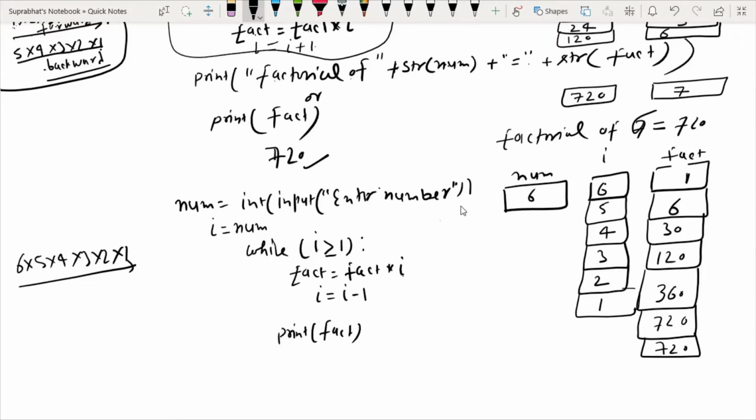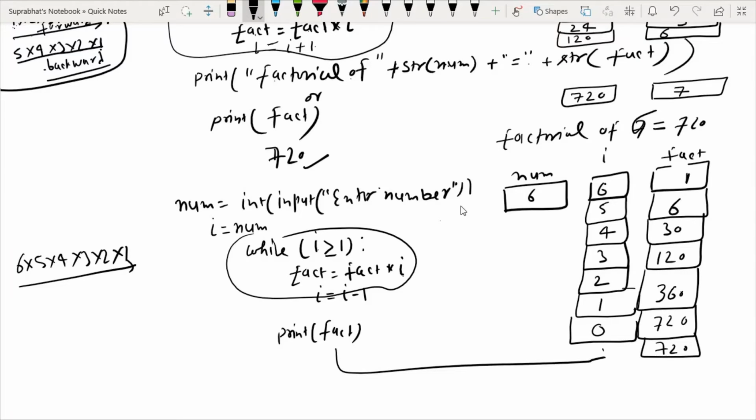Now I becomes 0, because 1 minus 1 is 0. Now 0 greater than or equal to 1, condition false. So it will terminate the loop. So the final value of fact is 720, that will be the answer.